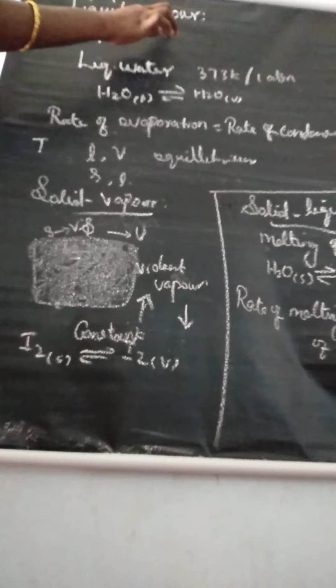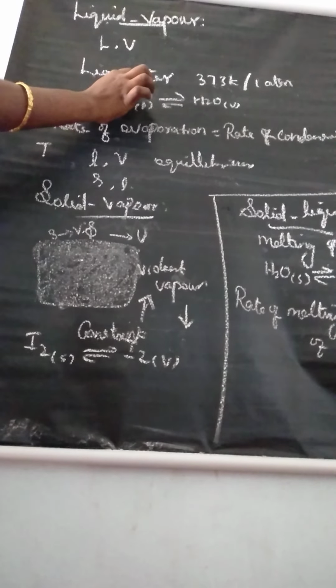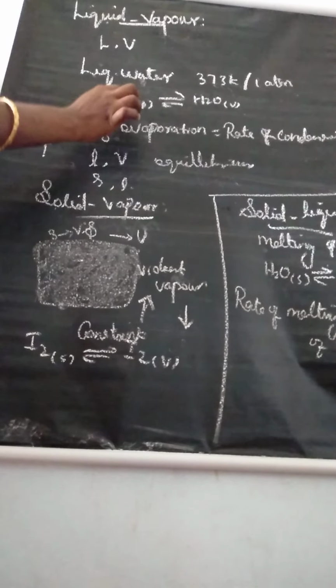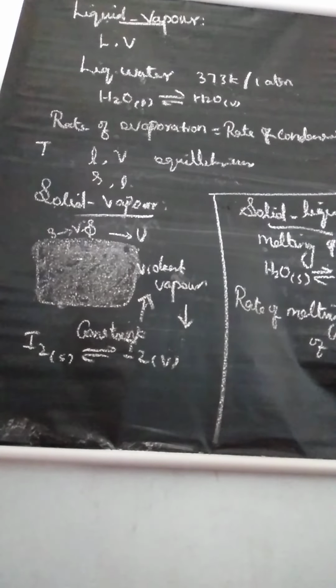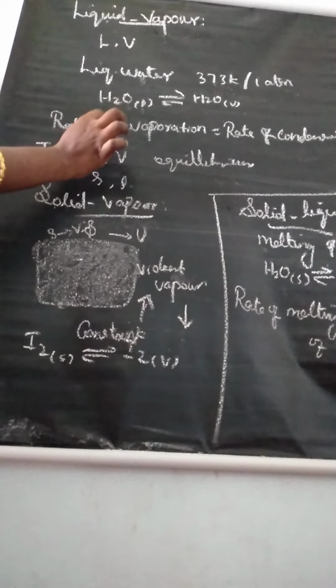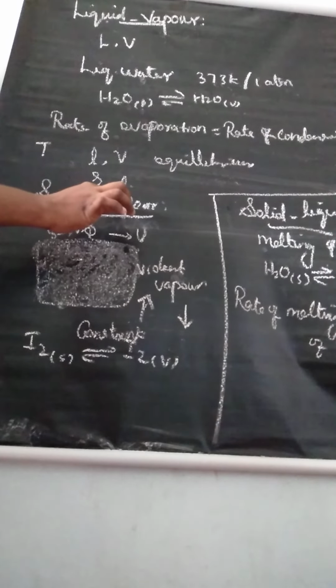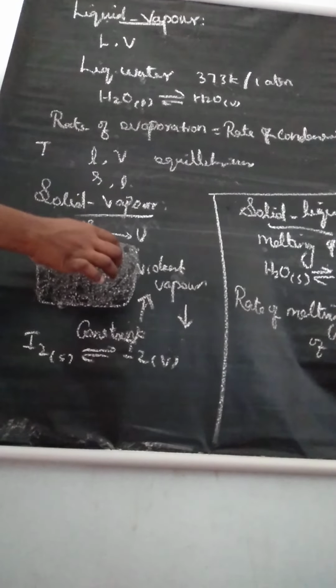In the same way, liquid vapor equilibrium, there consider the example liquid water. We can write the reaction: liquid water is converted to water vapor. The definition: rate of evaporation is equal to rate of condensation. Then one more equilibrium reaction, solid vapor: iodine solid is converted to iodine vapor. Understand?